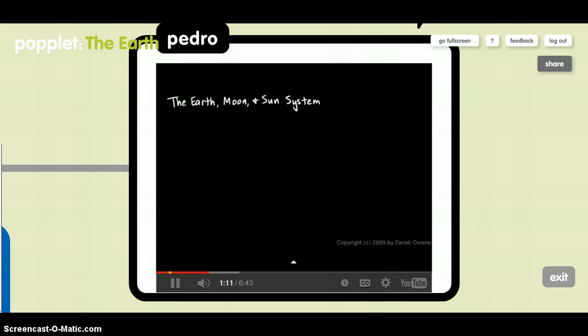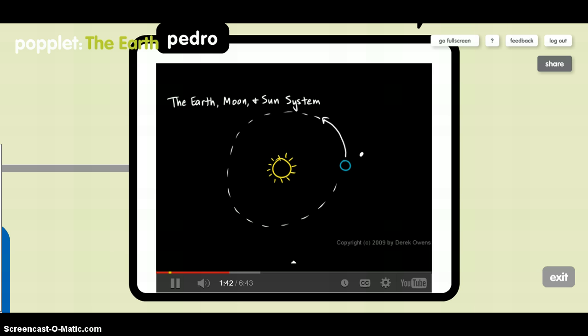This video is about the Earth, Moon, and Sun system. Let's start by drawing a picture. You often see pictures like this drawn to describe the Earth, Moon, and Sun system. Here's the Sun, and we draw some rays of light coming out. Then the Earth is drawn out here, going around the Sun, so we'll indicate an orbit around the Sun, something like that.